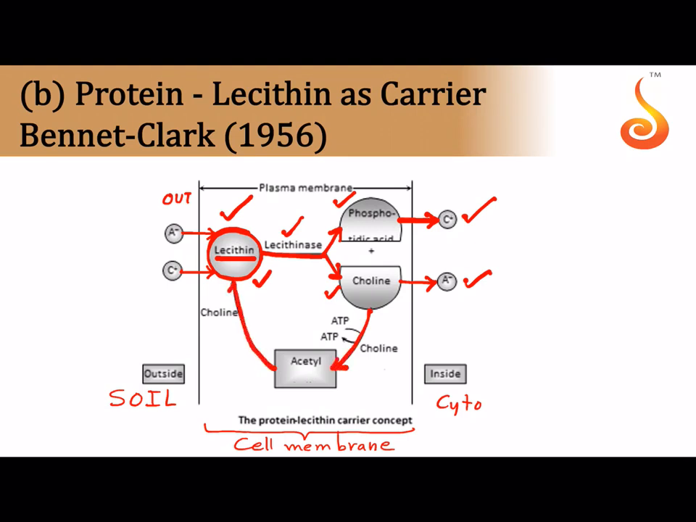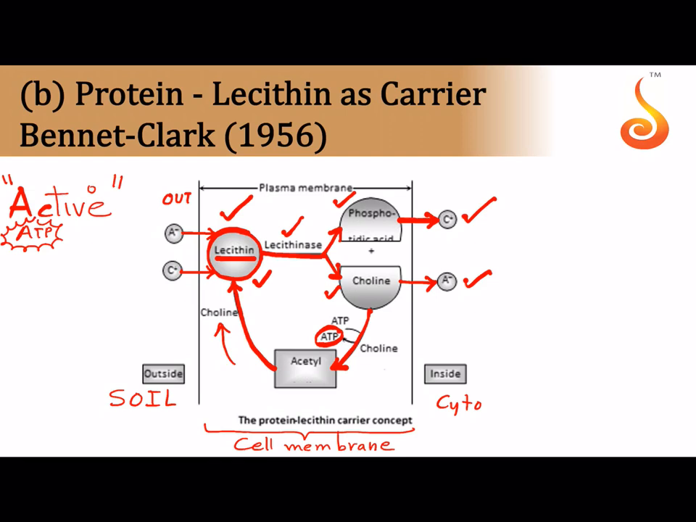Can you all see that the process of regeneration consumes energy in the form of ATP? That's why it is nothing but an active process. It is included under an active process because the process where we get back the lecithin molecule from the choline molecule needs ATP. So energy is consumed in the form of ATP, and that's why this theory of protein lecithin as a carrier put forth by Bennett and Clark in 1956 is included under active transport.